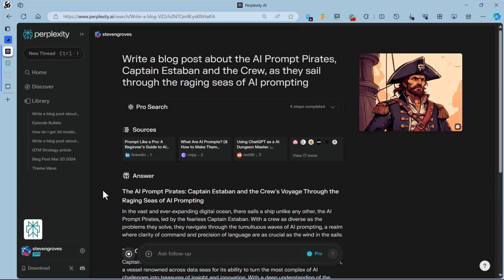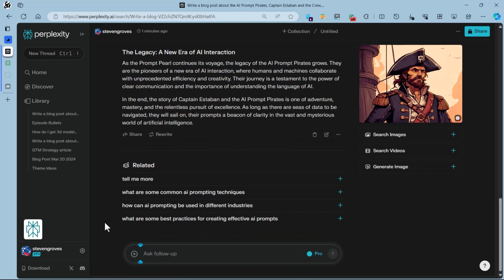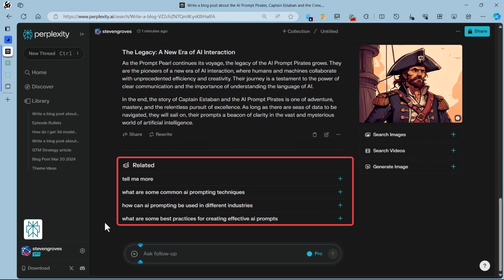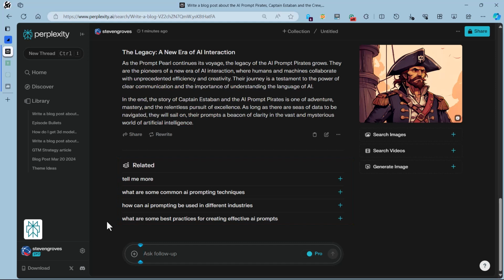Now we can also set it as a default if I want to use a different LLM than the Perplexity one. So it's kind of handy how that works. At the bottom of the article, it also comes up with some additional options that I can click on, just the little pluses, and see what else I've got available to me in terms of improving it, adding stuff to the article, whatever. And this is kind of handy. This is one way also of allowing it to guide you through what it's found. So it's kind of neat.